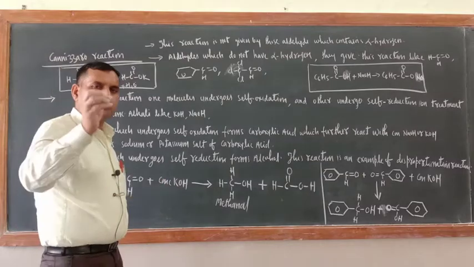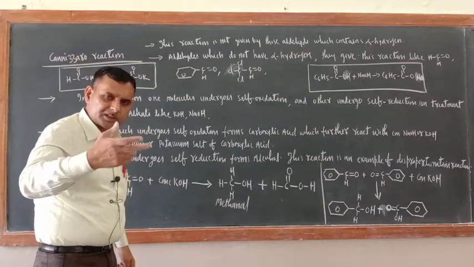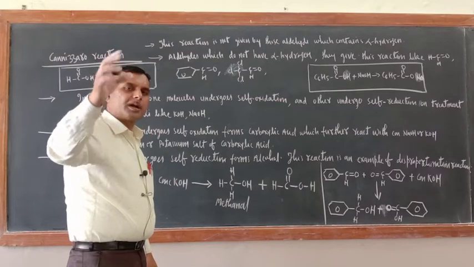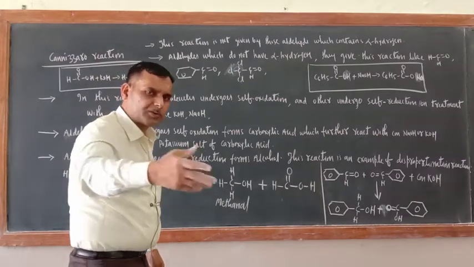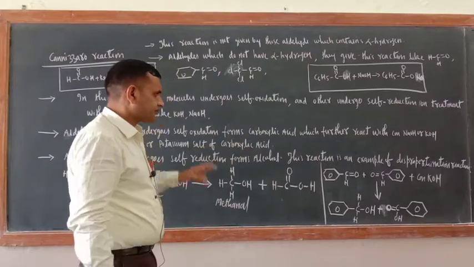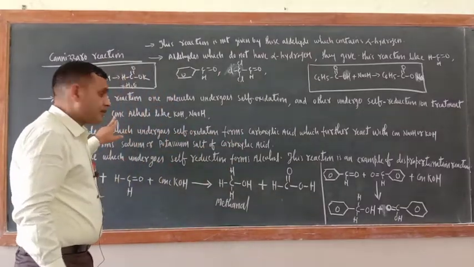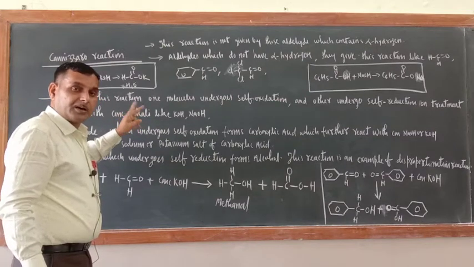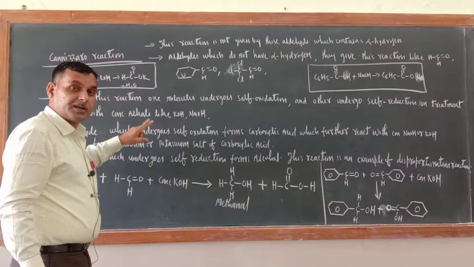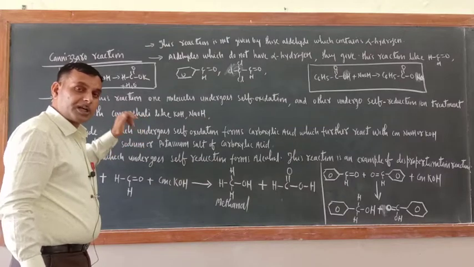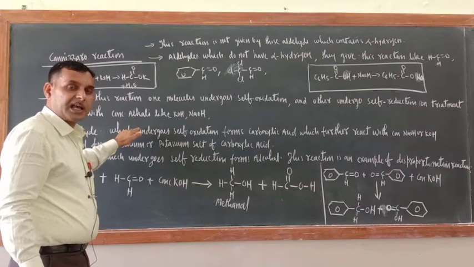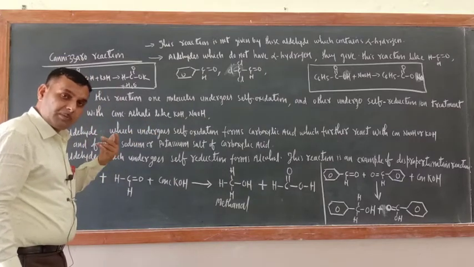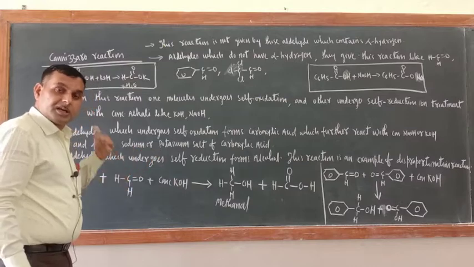One molecule of aldehyde undergoes oxidation and the other molecule undergoes reduction, so you have to take two molecules. When two molecules of aldehyde which do not contain alpha hydrogen are treated with concentrated alkali like NaOH or KOH, they undergo self oxidation and self reduction.